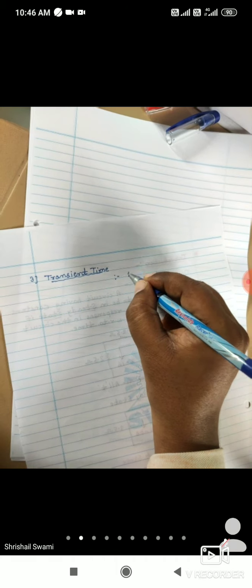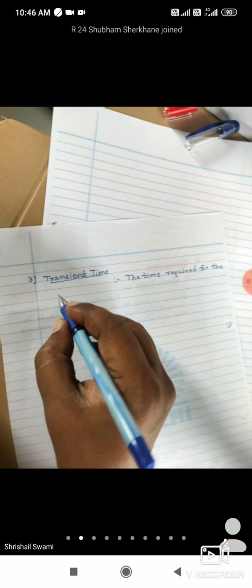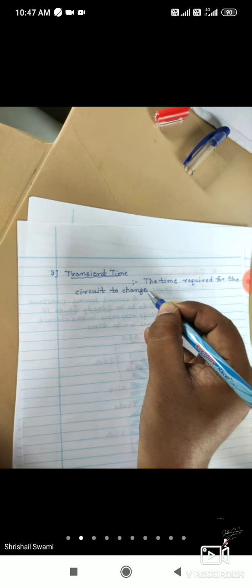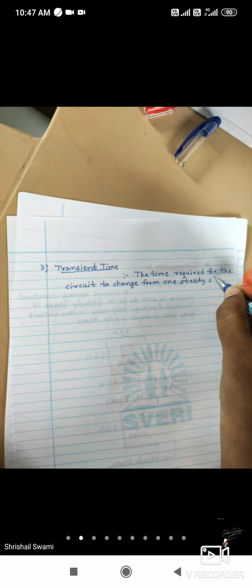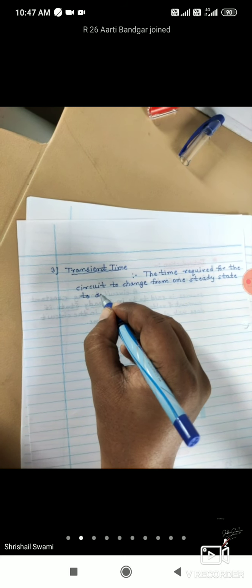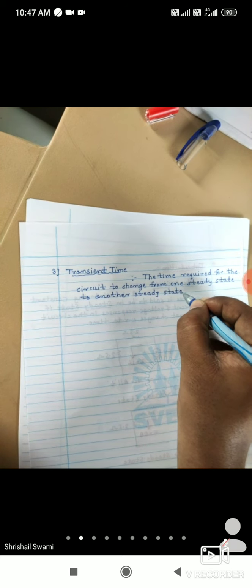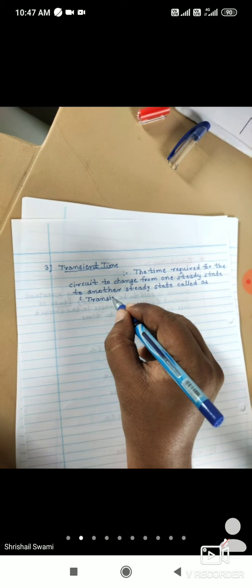Transient time. So what will be the definition of transient time? The time required or taken by the circuit to change from one steady state to another steady state is called as transient time.